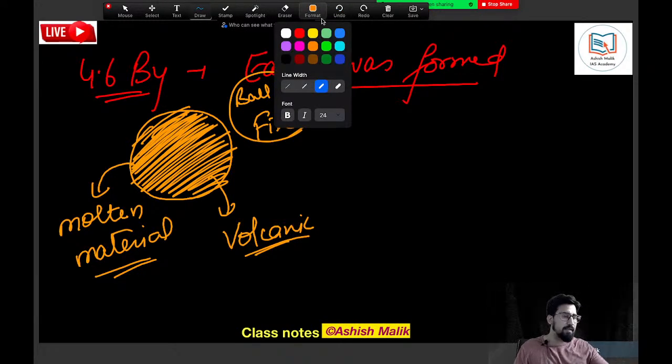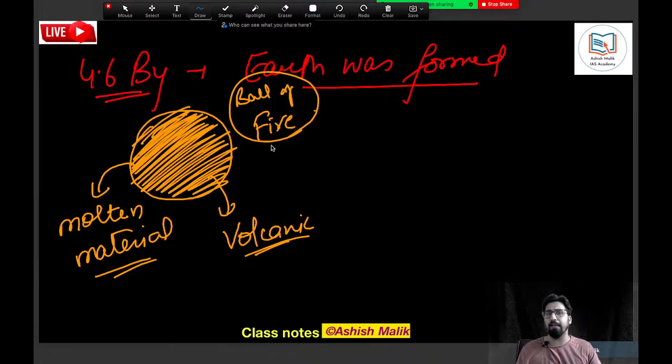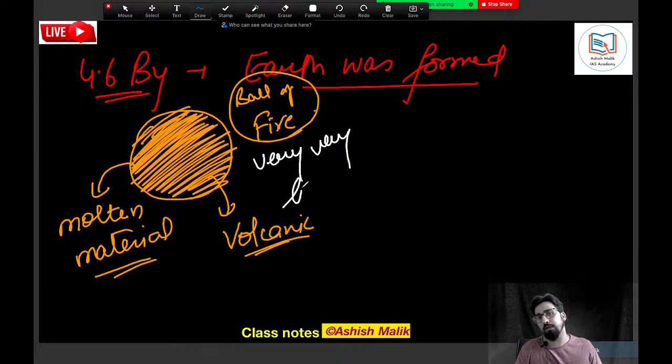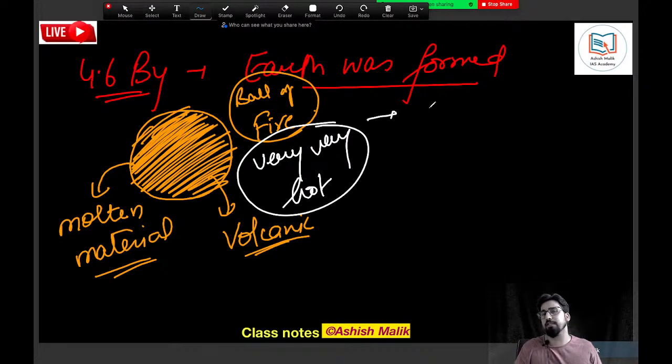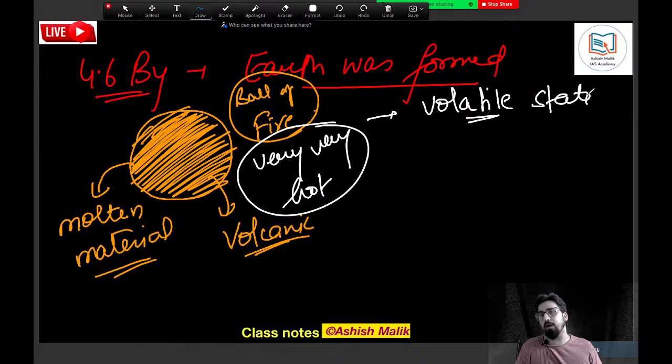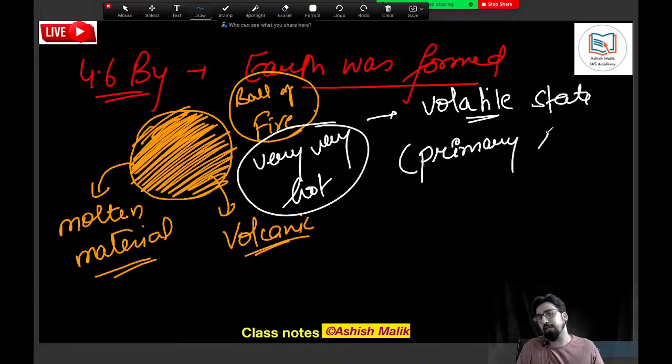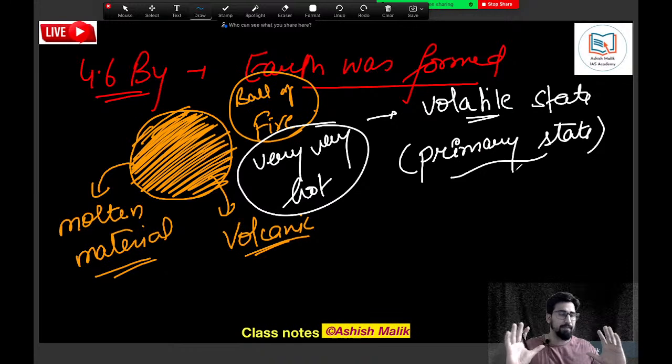Now we need to understand that this was a very volatile state. This kind of Earth, which was only a ball of fire and molten material and very hot, was considered to be in a very volatile state. It is called the volatile state of the Earth, and this was its primordial state. It's the primary state of Earth, first at the time of its formation.